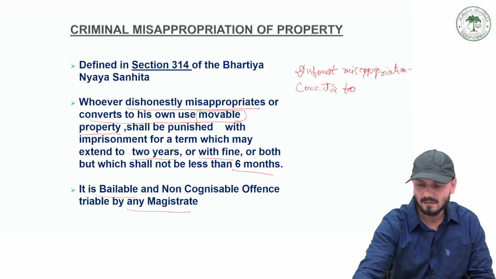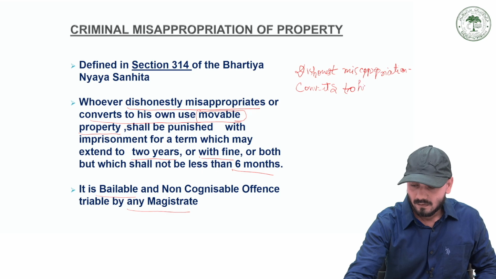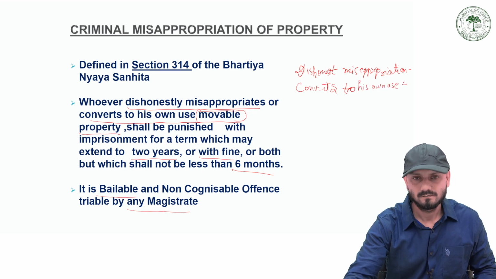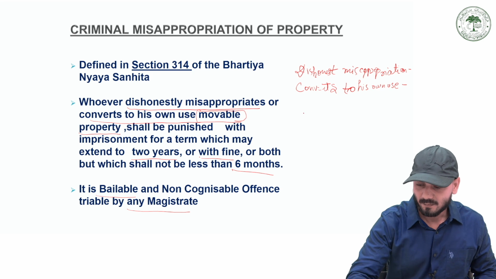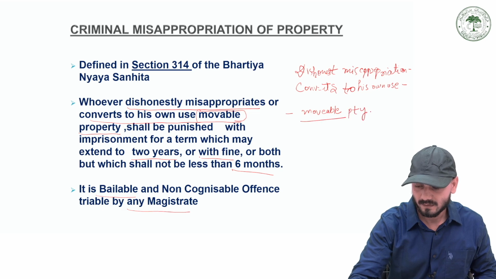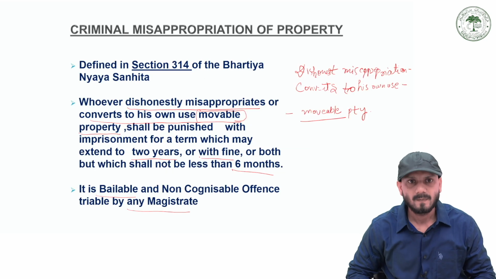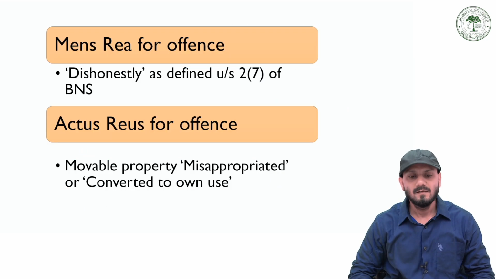Second, the property should be movable. Such property must be movable.